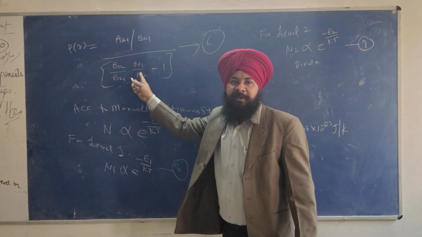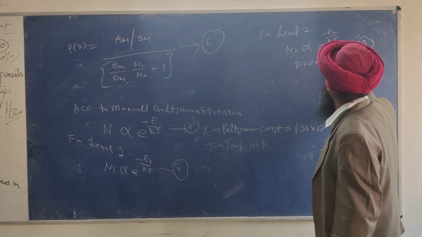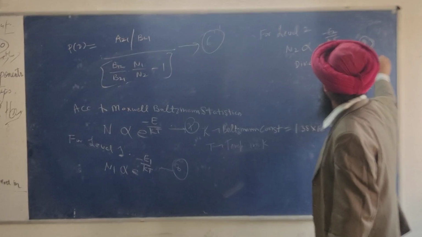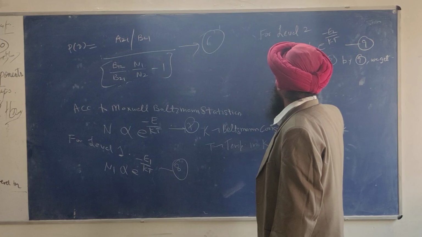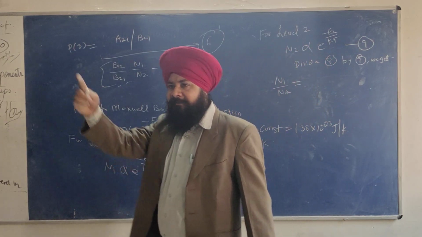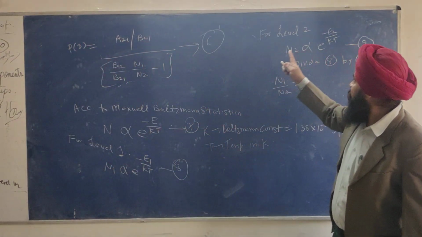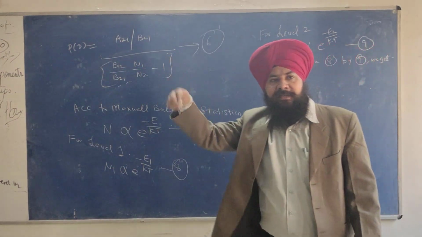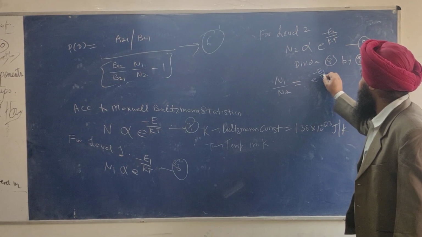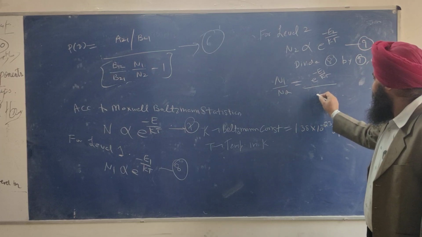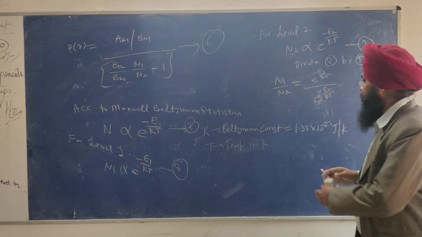Basically, I want to calculate N1 by N2. Divide 8 by 9. We get N1 upon N2. So the constants of proportionality will cancel, one constant in the numerator and another in the denominator. Both get cancelled. So N1 upon N2 is equal to e raised to power minus E1 upon kT divided by e raised to power minus E2 upon kT.